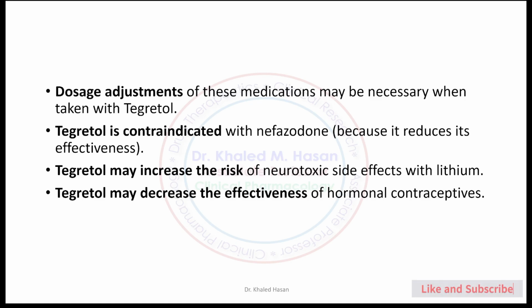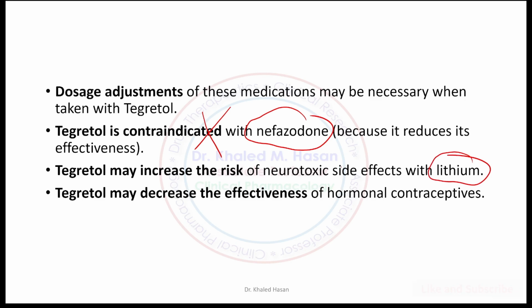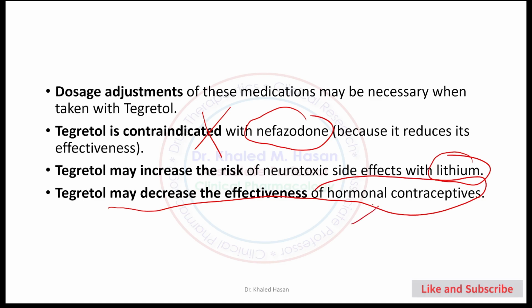Okay, Tegretol is contraindicated in patients taking nefazodone. Nefazodone, an antidepressant medication, is not allowed to be prescribed with Tegretol or carbamazepine. Tegretol is also considered neurotoxic if you use it with lithium, a medication used for bipolar disorder. Tegretol also decreases the effectiveness of hormonal contraceptives, and there is a possibility of pregnancy.